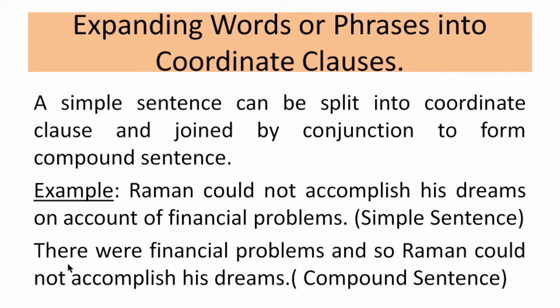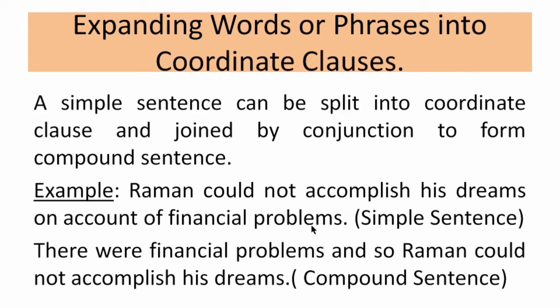So the first is, there were financial problems, and so here we are giving the reason. And so, what is it? It is a conjunction. Here we have added the conjunction to make the simple sentence into a compound sentence. And so Raman could not accomplish his dreams. So by using the conjunction we can change a simple sentence into a compound sentence.